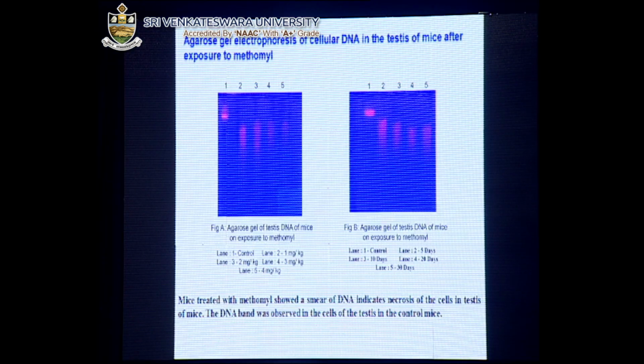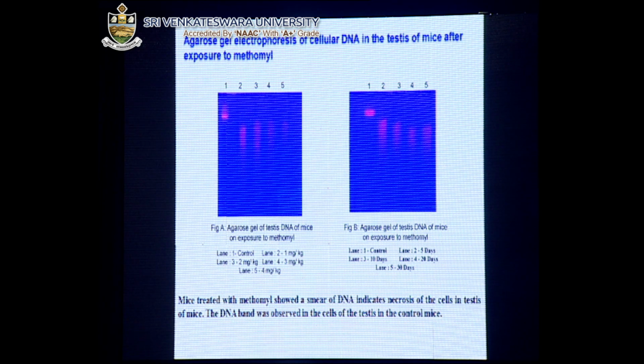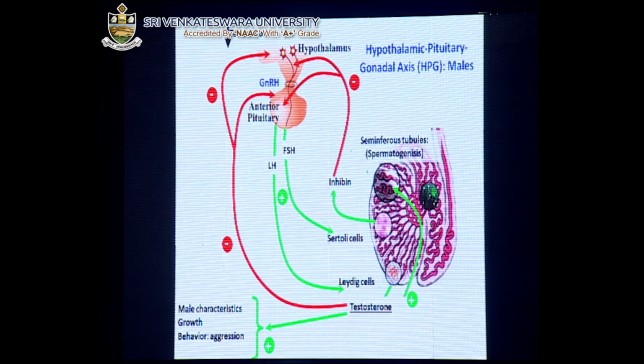Now this is another agarose gel electrophoresis of cellular DNA in the testis of mice after the exposure to methomyl, and you can easily see the mice treated with methomyl showed fragmentation of DNA, which indicates necrosis of the cells in the testis of mice. So you can see the bands, and you can see how the DNA is affected. This is a very important mechanism that exists.